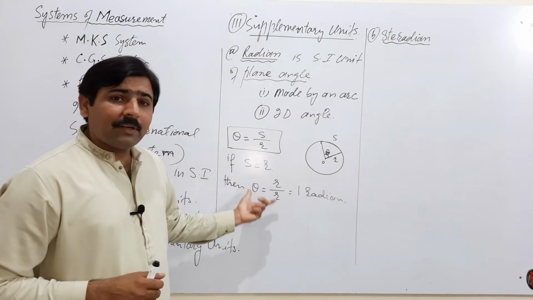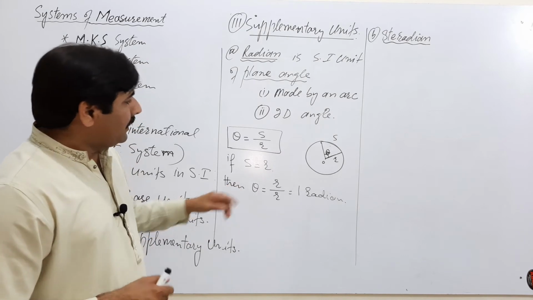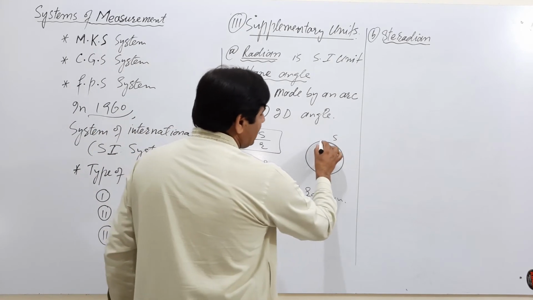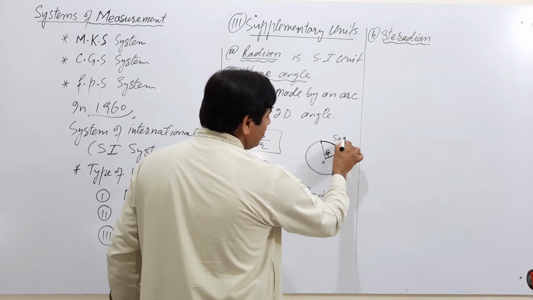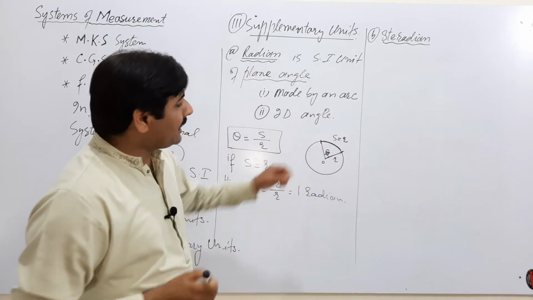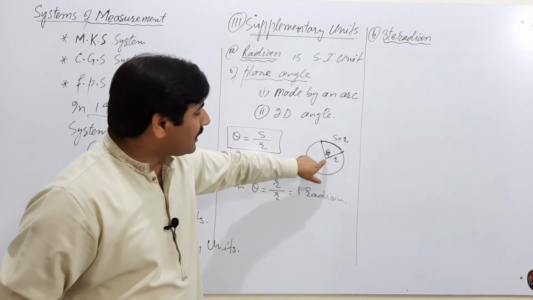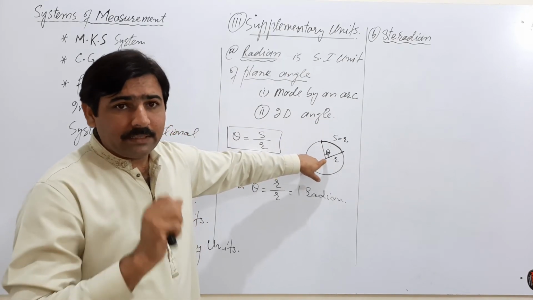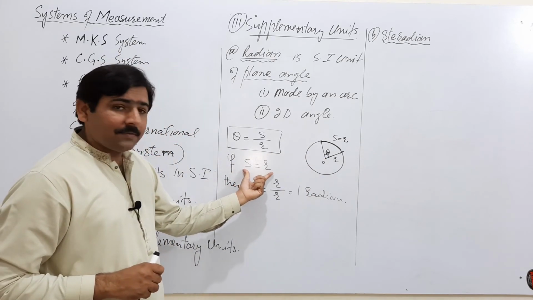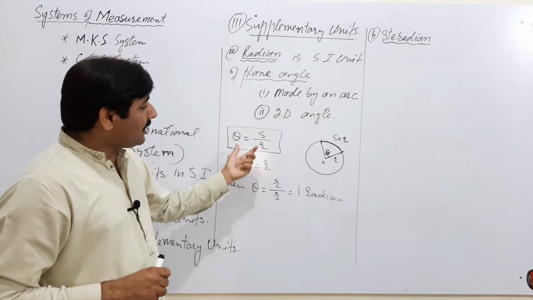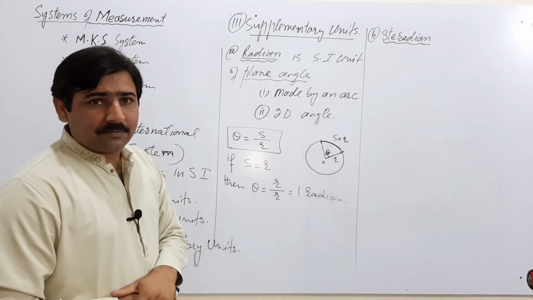How can we write 1 radian in the form of a sentence? If the arc length is equal to the radius of the circle, then the angle subtended by that arc at the center of the circle will be 1 radian. If arc length is equal to the radius of the circle, then that arc will make an angle of 1 radian at the center of the circle.